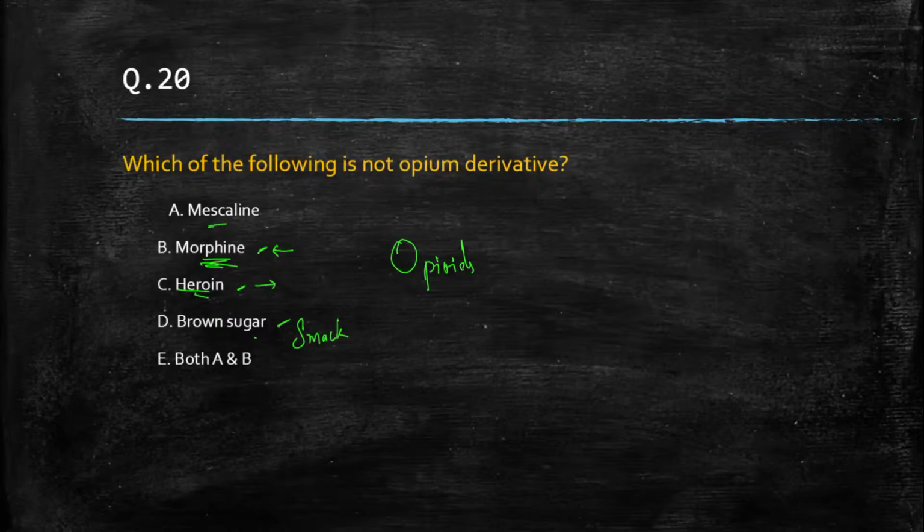Next. Or both A and B. Morphine is a derivative. What is given in NCERT? Think about it.